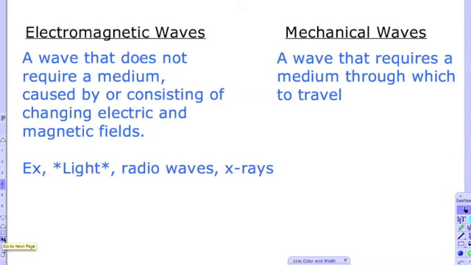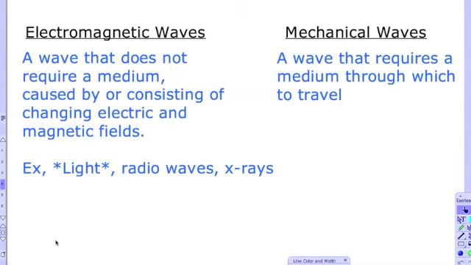Two specific types of waves that we will be describing are electromagnetic waves and mechanical waves. All the waves we're going to deal with right now are mechanical, meaning that they have to have a medium through which to travel. For instance, sound, again, has to have a medium. So when you get into a place like space, you are not able to have sound.